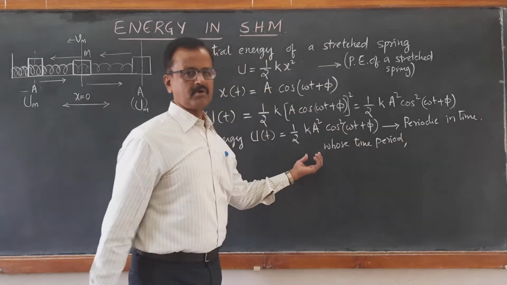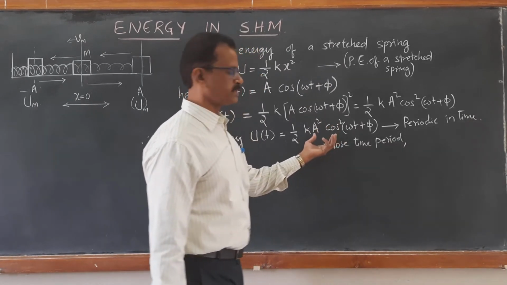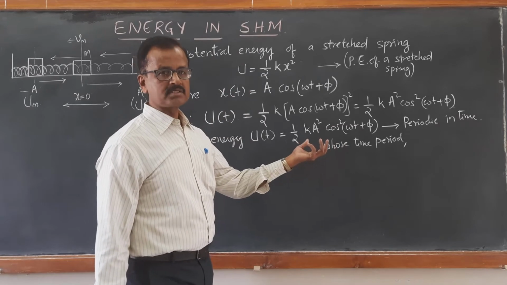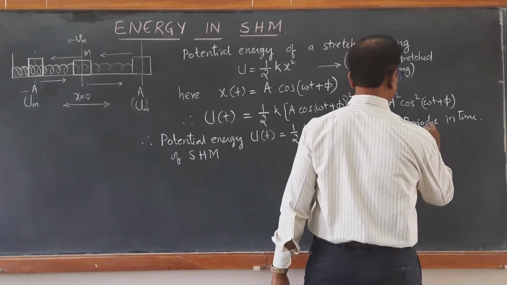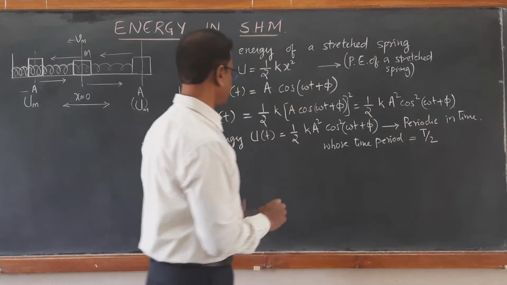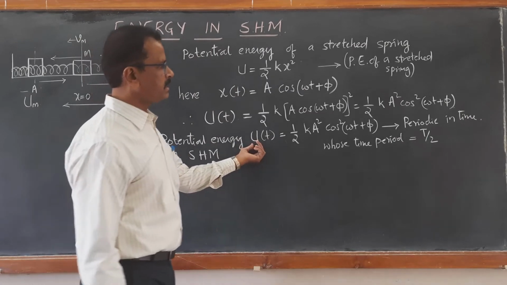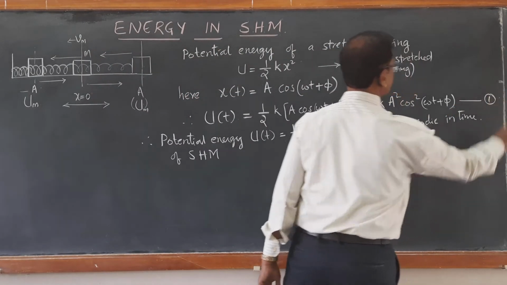We have solved such problems earlier for the cos square function. Now it is going to be expressed in terms of the cos double function. Therefore its time period is equal to T by 2. We have expressed it earlier, we have found the time period is T by 2. Therefore potential energy is a time dependent function. So you can call this equation number 1.